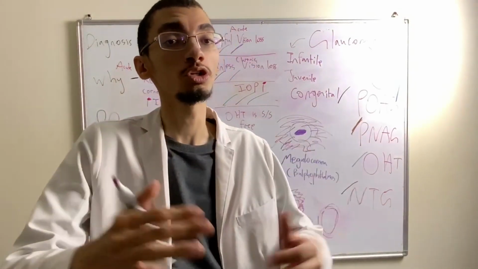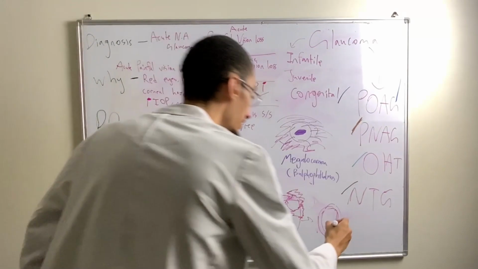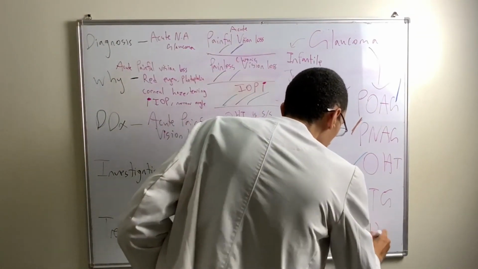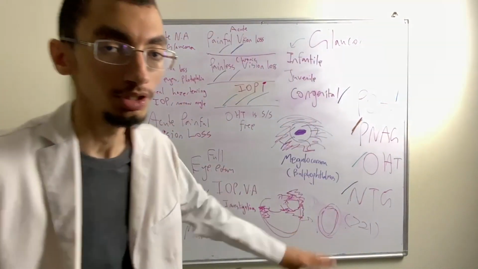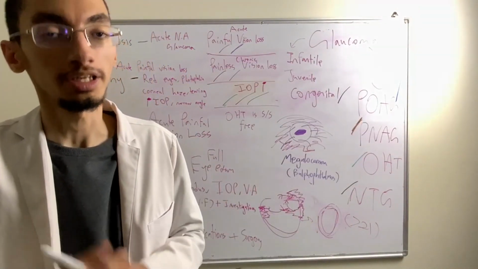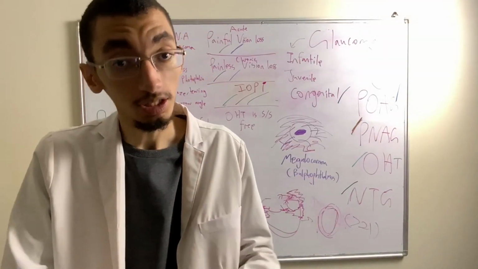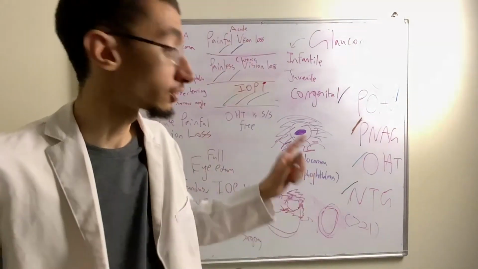And let's say the intraocular pressure is very high. And mind you, the normal intraocular pressure is basically less than 21 millimeters of mercury. So let's say we have an intraocular pressure of 50. Then we can add another drug, like a carbonic anhydrase inhibitor, acetazolamide, until the intraocular pressure decreases, because that's what we want.